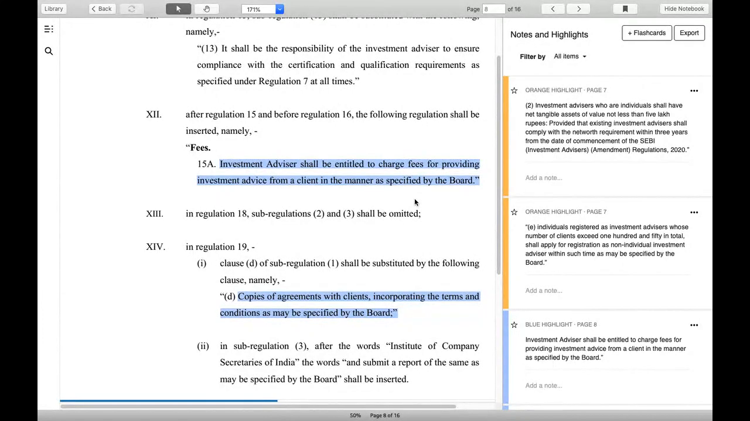So in order to remove the conflict of interest, you have to send that client to some other MFD if you want. Otherwise, you transact in direct plan. That is the only option. We will talk more on this.